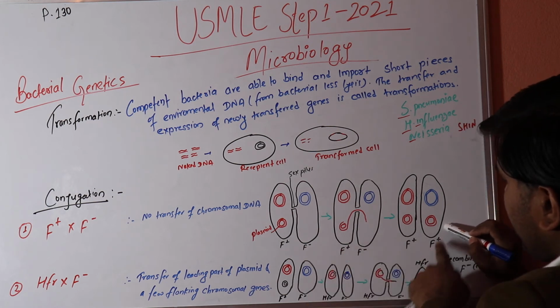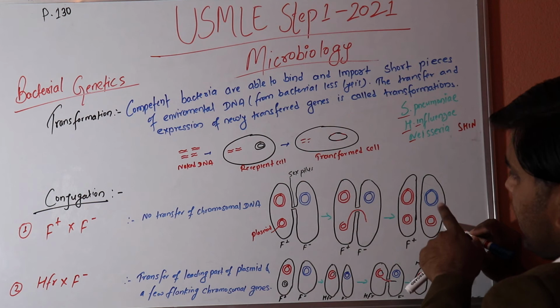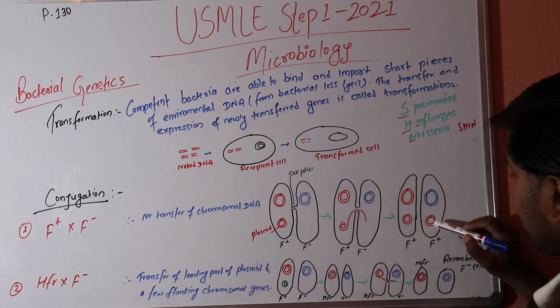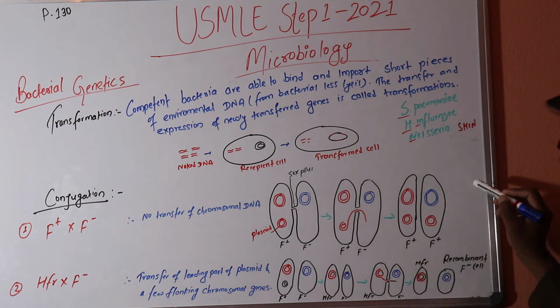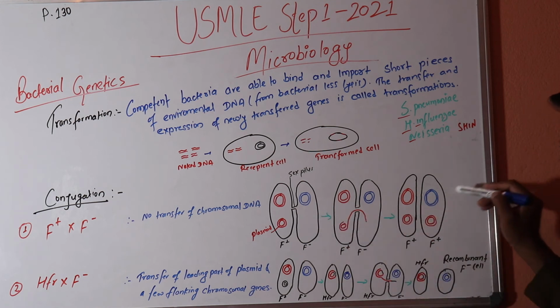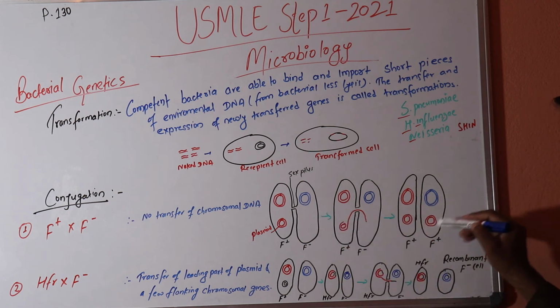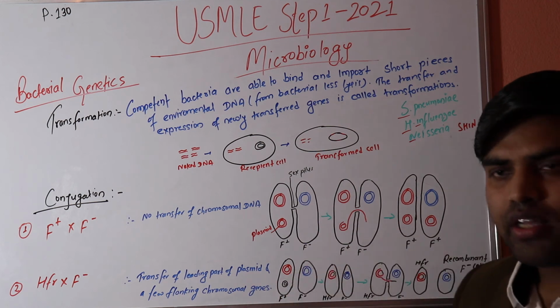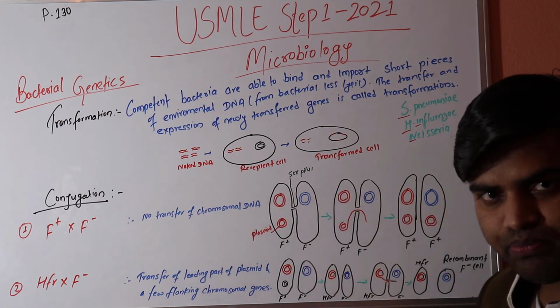So now this also has this plasmid and has a gene for the sex pilus as well as for the conjugation tube. It will again call another bacteria which doesn't have the plasmid, again form the conjugation tube and transfer this plasmid DNA, and in this way conjugation further takes place.